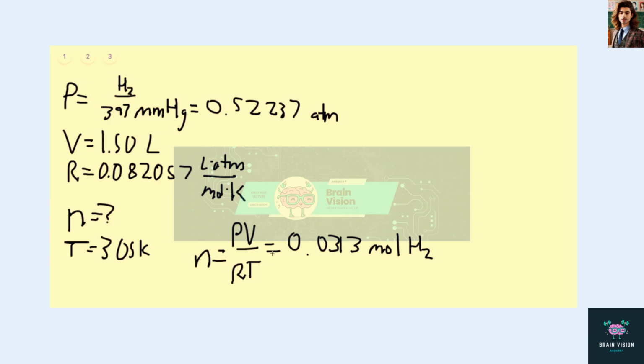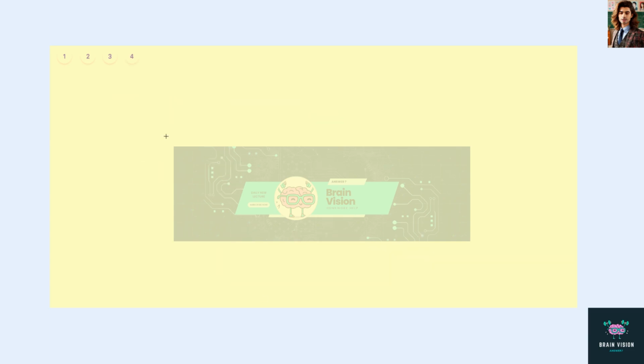However, since there are 2 moles of H2 for every 1 mole of CO, we want to divide this by 2 when comparing to find the limiting reactant. When we divide this number of moles by 2, we get less than there are for CO, which means that H2 is our limiting reactant. So our limiting reactant is H2.